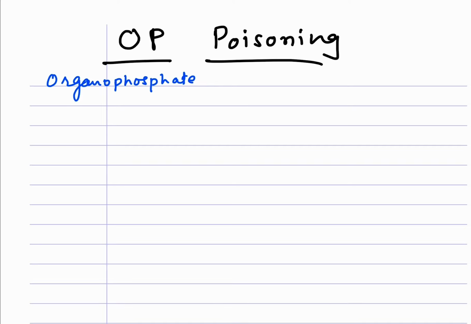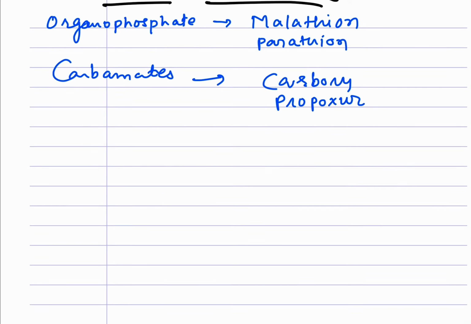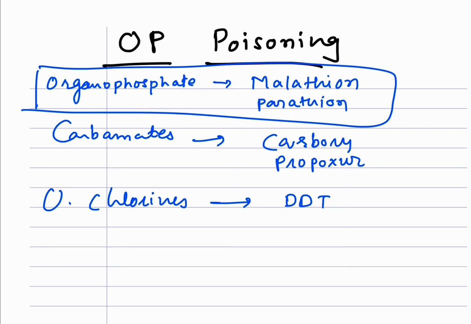Examples include malathion, parathion. In the same way, there are carbamates also. Example, if you want to remember, it is carbaryl and propoxur. There are organochlorines also. Example, DDT. But mainly we will discuss organophosphate.